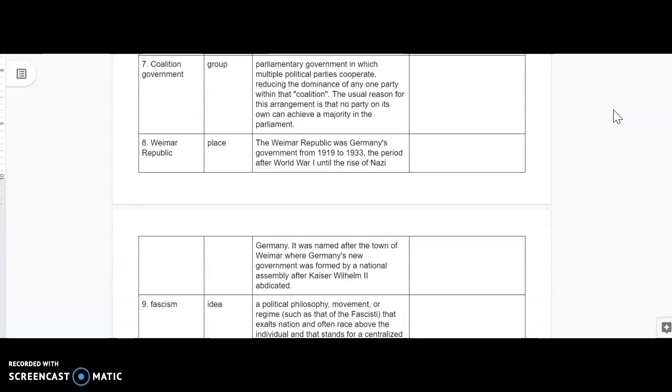8, the Weimar Republic. This is the name of Germany from 1919 to 1933. So pretty much from the end of World War One to right as the Nazis rise to power.